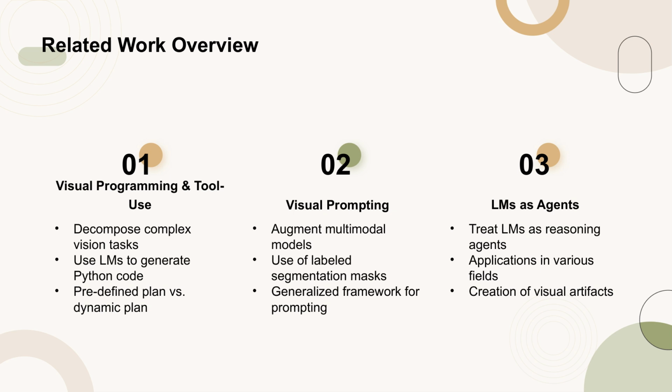Lastly, the concept of LMs as agents involves treating LMs as entities that can both reason and act. This idea has been applied across various domains, including software engineering, robotics, and vision. Sketchpad can also be seen as an agent that processes multimodal inputs and outputs, with the unique capability of creating visual artifacts to aid in reasoning, unlike previous LM agents that only generate text.